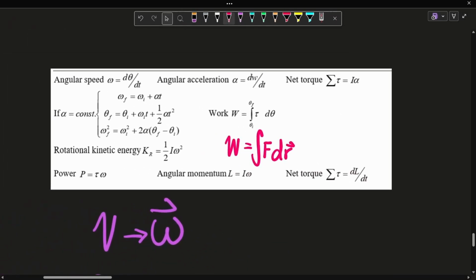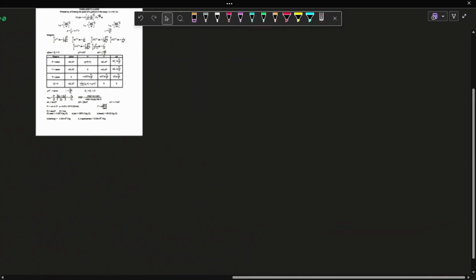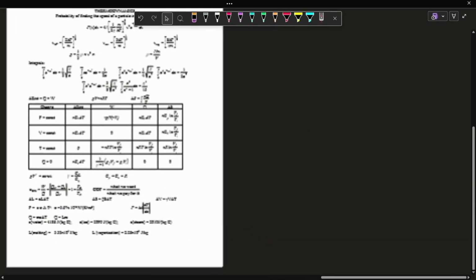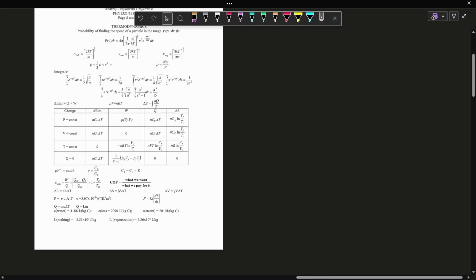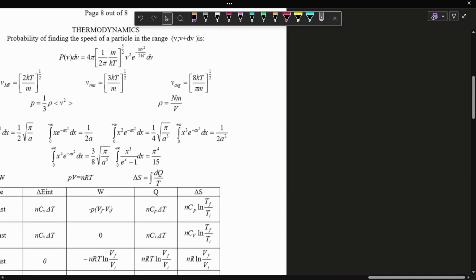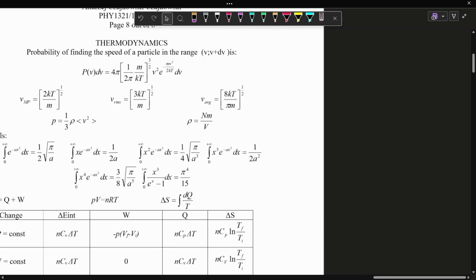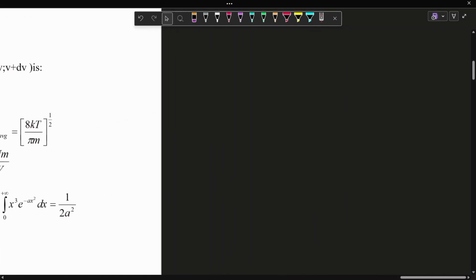I guess the important thing you need to know is that angular acceleration is the change in omega over the change in time. There you go. Okay, there's not much to derive from there, but from chemistry, thermodynamics, this is where it gets insane. Okay, we'll begin with the probability.